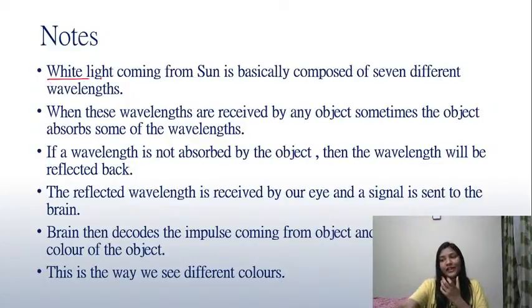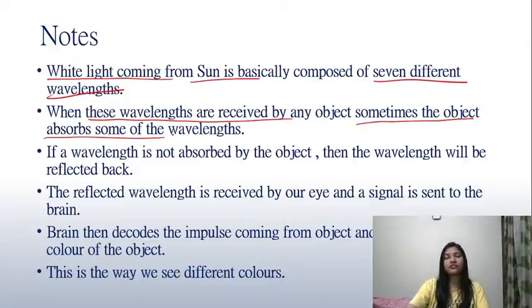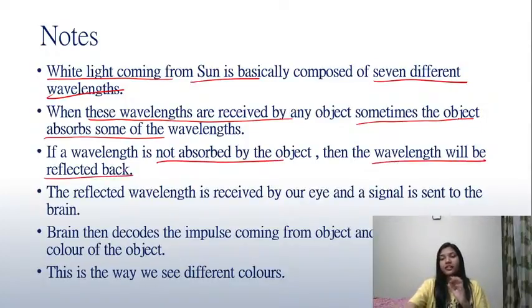First of all, white light coming from the sun, it is made up of 7 different wavelengths. ये सारे अलग-अलग wavelength का combination है. When these wavelengths are received, जैसे ही ये wavelength receive हो गए, after some time the object will absorb some of the wavelengths, वो कुछ ना कुछ wavelength को absorb करेंगे. If it is not absorbed by the object, then the wavelength will be reflected back. अभी wavelength जो होगा वो reflect back कर जाएगा.